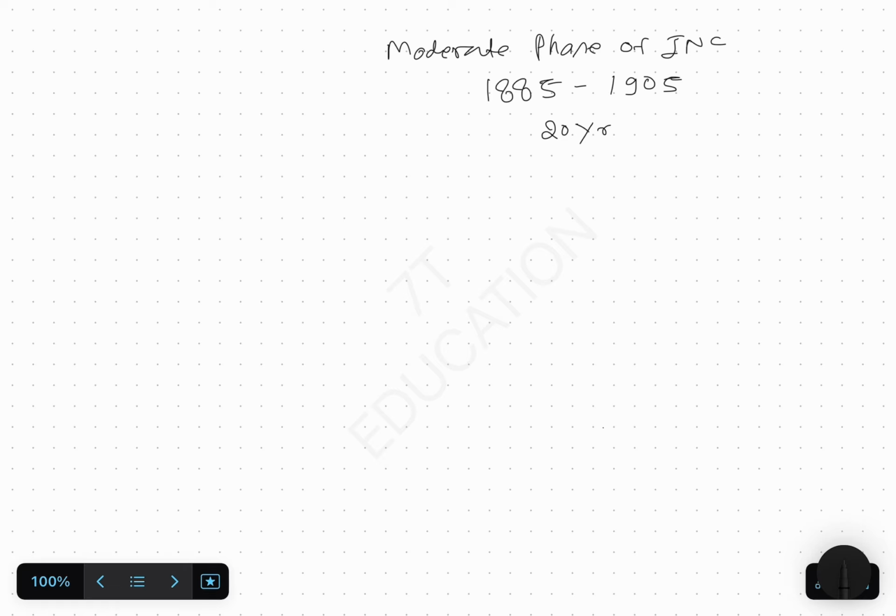Hello everyone. In this lecture, we will try to understand the moderate phase of Indian National Congress. It was from 1885 to 1905. So, in 20 years, we will try to understand what happened after the formation of our first national level political organization. It was our first national level political organization.